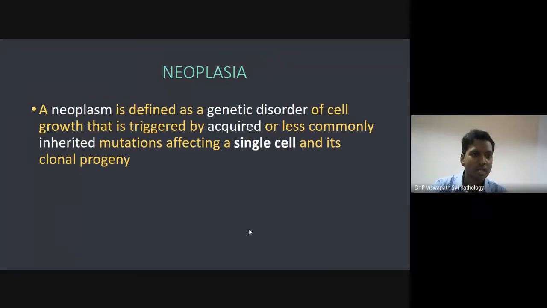So initially, last week I told you what is neoplasia. Neoplasia is something where you have a neoplasm, right? A neoplasm is something where there is a genetic mutation, and this genetic mutation is leading to growth. And this genetic mutation can be acquired or it can be inherited. Okay, so genetic mutation, growth, and this mutation can be inherited or acquired.